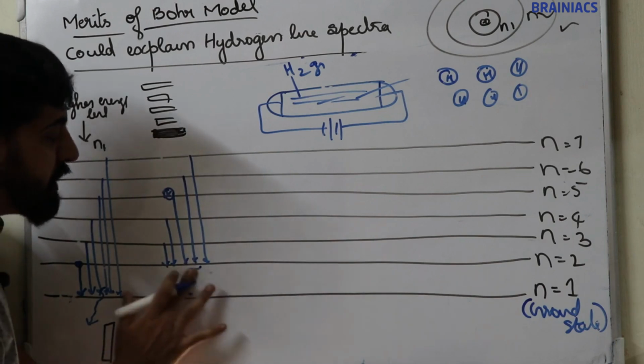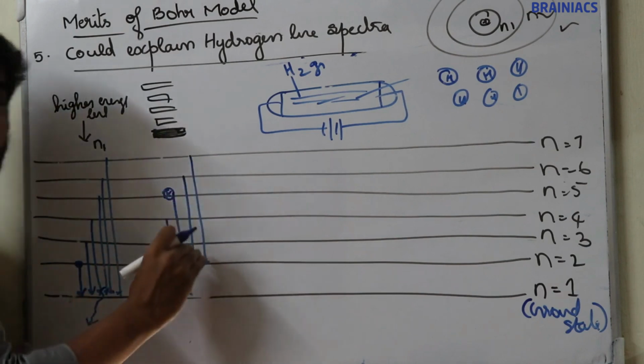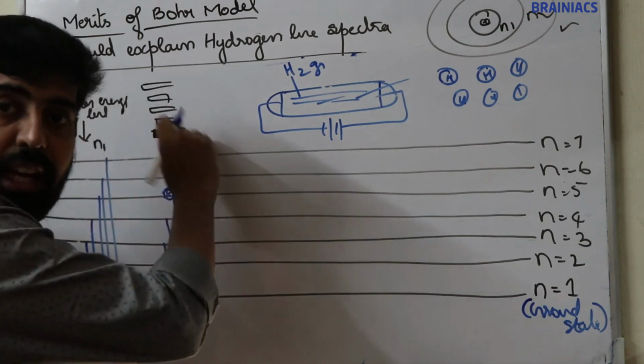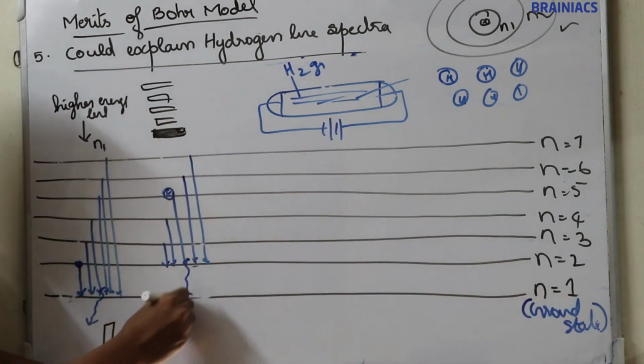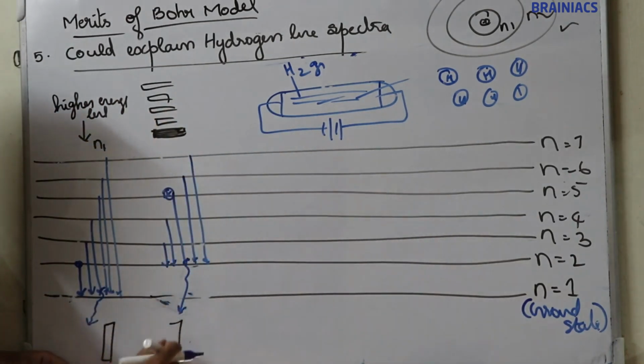So if an electron is jumping back from a higher energy level to n is equal to 2, at that time it will release energy, and that energy corresponds to the second line.